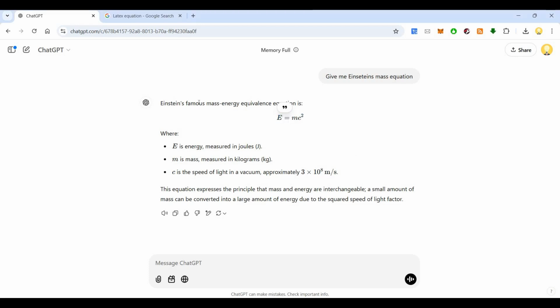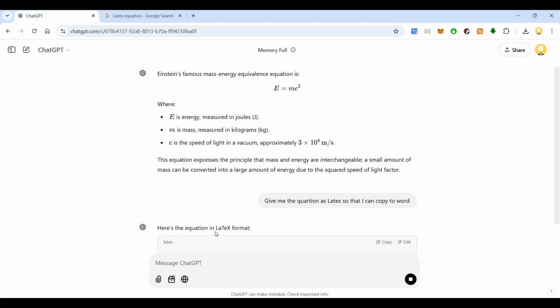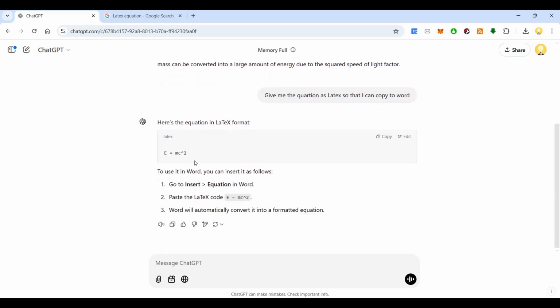So now what I will say is, give me the equation as LaTeX, so that I can copy to Word. You can just say give me the equation as LaTeX. So you see here it has provided it in the LaTeX format.